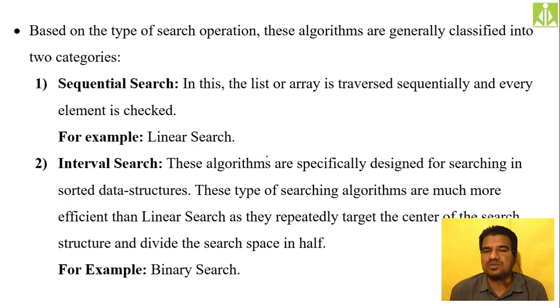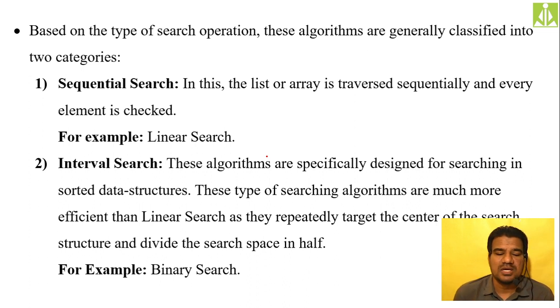Only these two cases will occur in linear sequential search. If we find the element, we print the positive result that the element is found at so and so index. If we reach the end of the list and do not find the element, we print a negative message that the element is not found in your list.